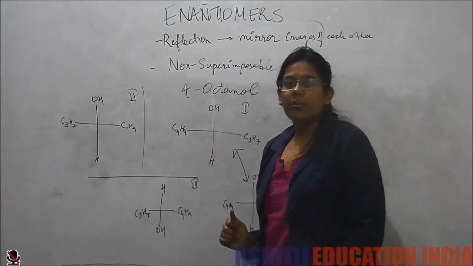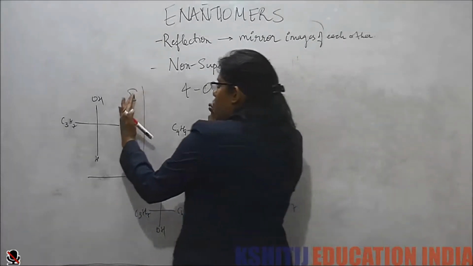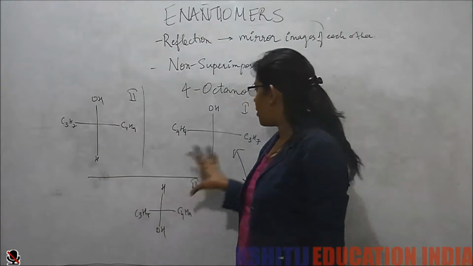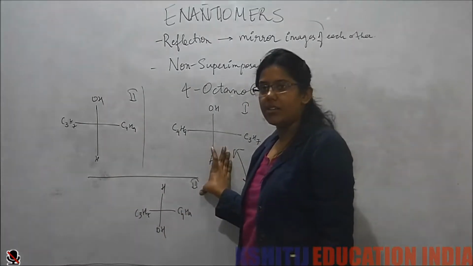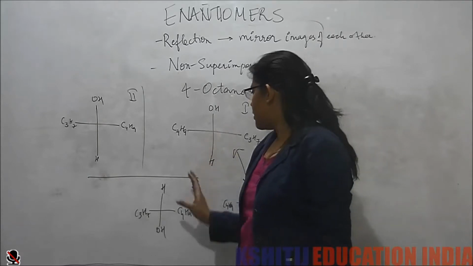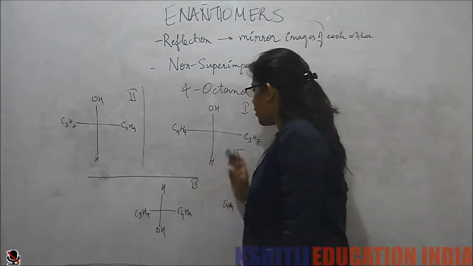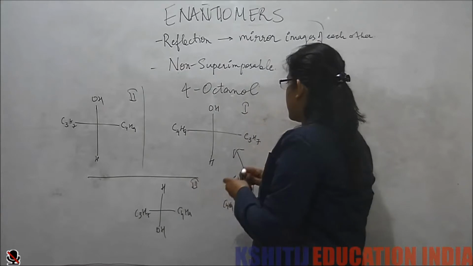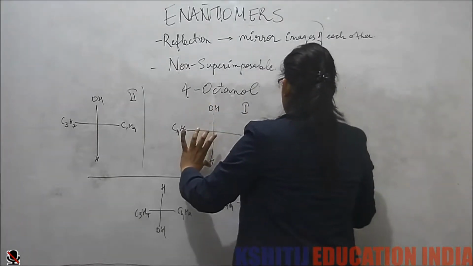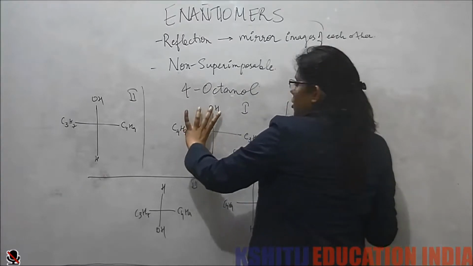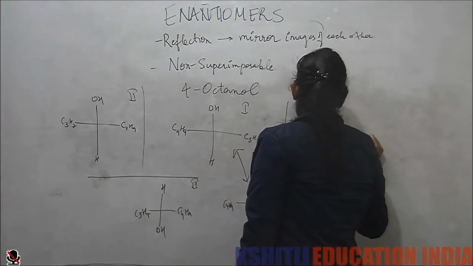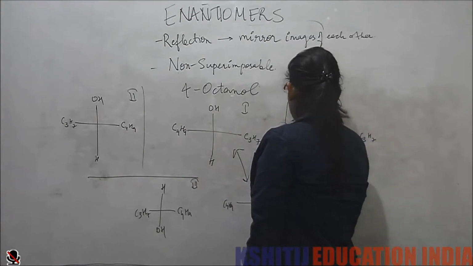So what do I mean by that? These two are mirror images. These two are mirror images. But these two are identical. And now if I replace any other group, suppose in this case, instead of replacing this first, I replace this first, OH and H, then what will I get? H, OH, C3H7, C4H9.